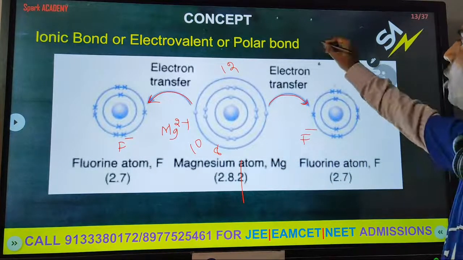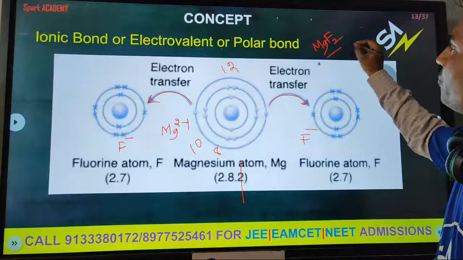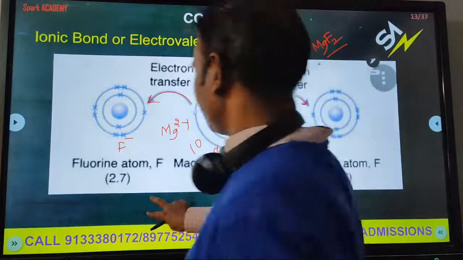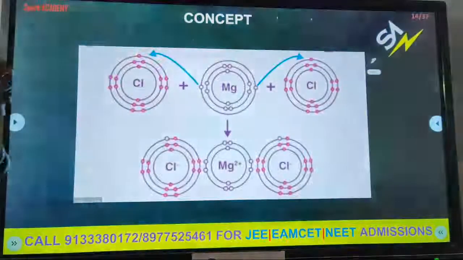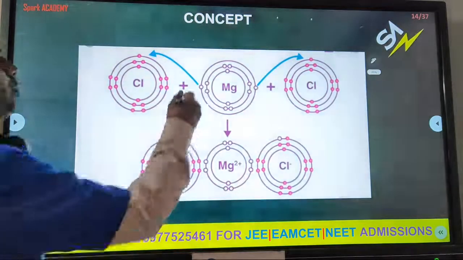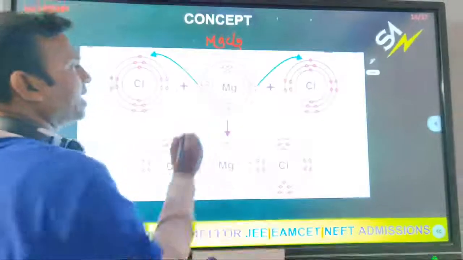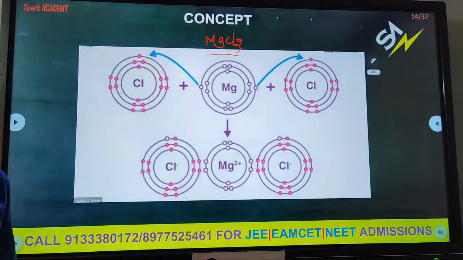What is the resulting compound? MgF2. Now one more example, magnesium chloride, MgCl2. MgCl2 is also an example of an ionic compound. Magnesium loses two electrons to get the octet electronic configuration.